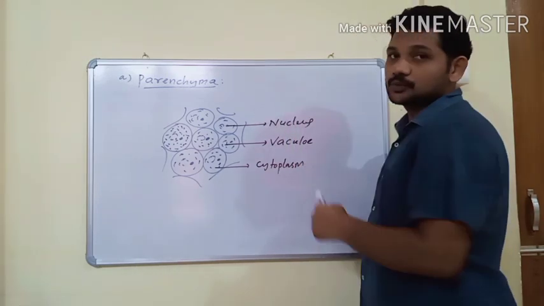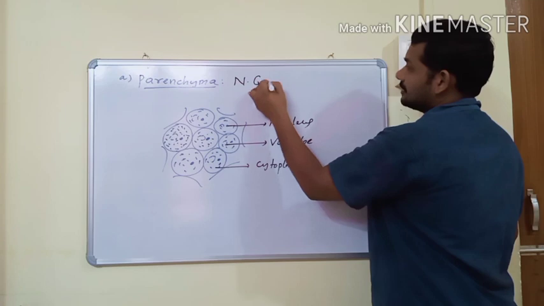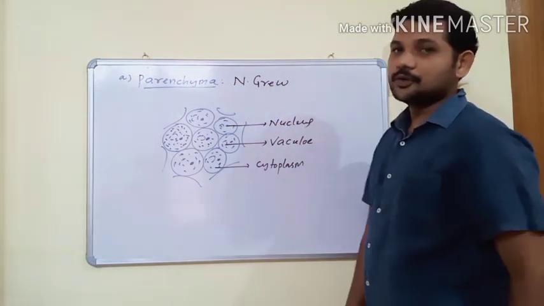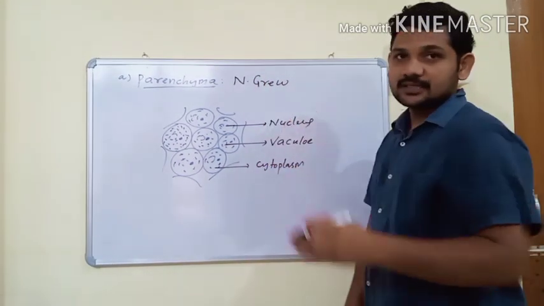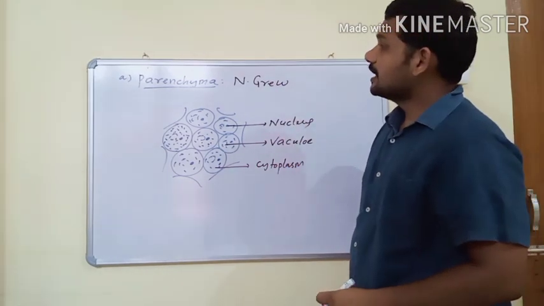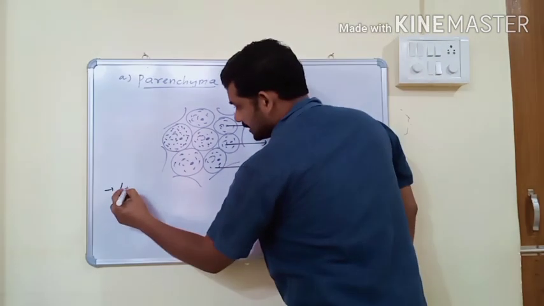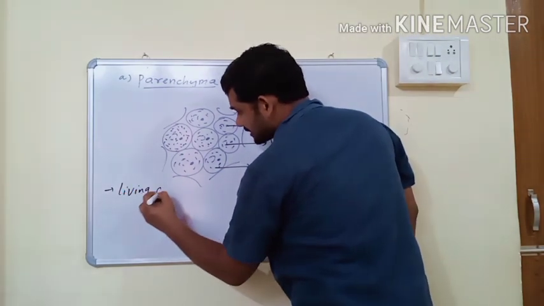The term parenchyma was given by N. Grew. He is also regarded as the father of plant anatomy. The parenchyma tissue is made up of living cells.